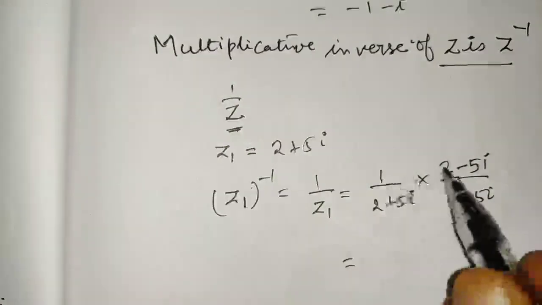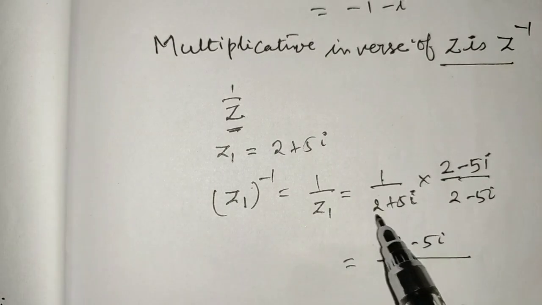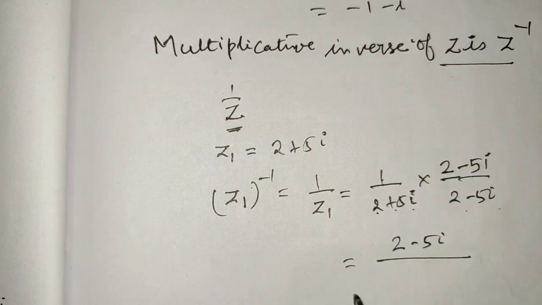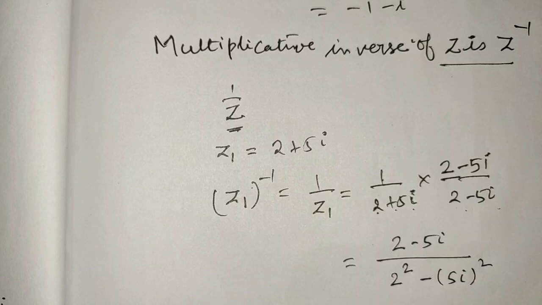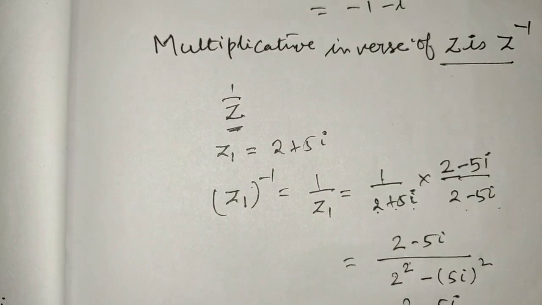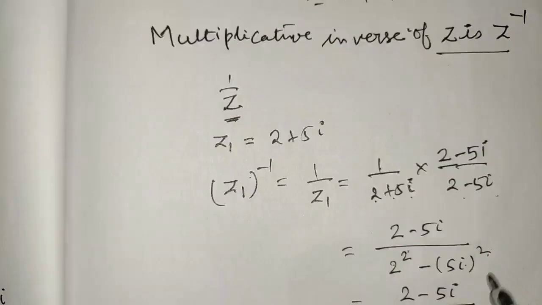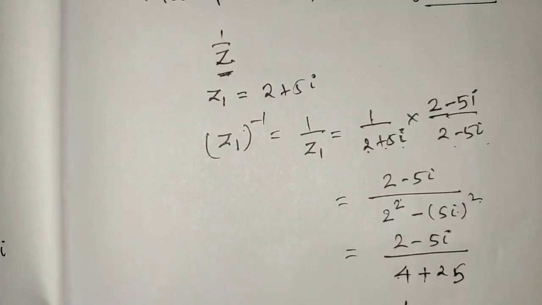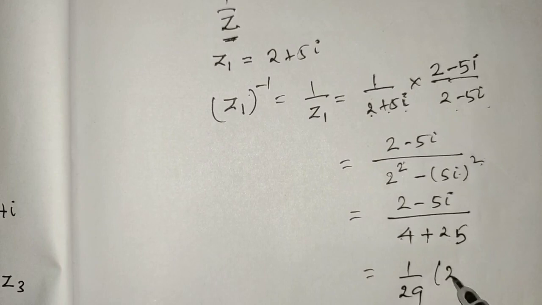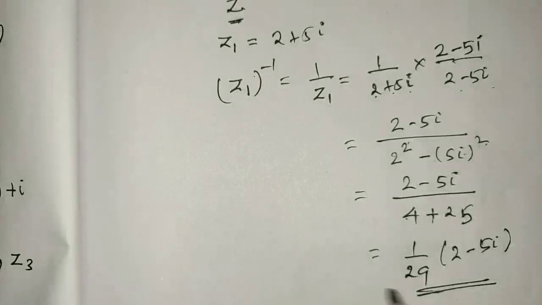If you multiply the numerator with 1, you will get 2 minus 5i. The denominator is in the form of (a plus b) into (a minus b). So that is a square minus b square, that is 2 square minus (5i) whole square, which gives 2 minus 5i by 4, 5 square gives 25, minus i square gives minus 1, minus into minus is plus. So the answer is 1 by 29 into (2 minus 5i). So this is the multiplicative inverse of z1.